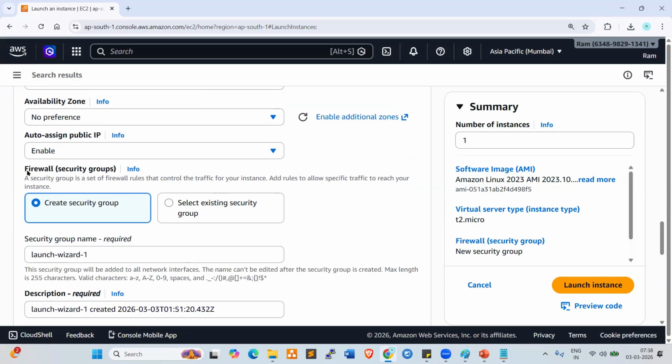Firewall. What is firewall? Firewall is a security group. We discussed this firewall already, in the servers and networks basics. Firewall is a network security device. Why do we require a firewall? It will allow authorized access and deny unauthorized access, right?